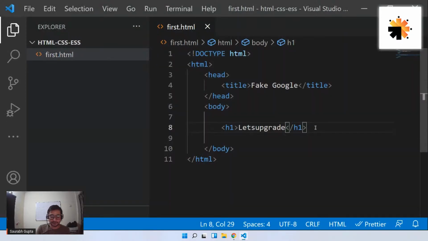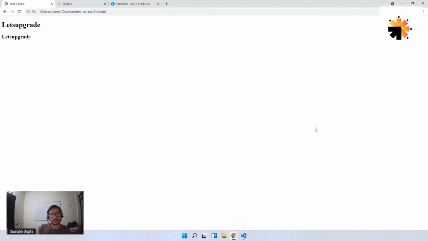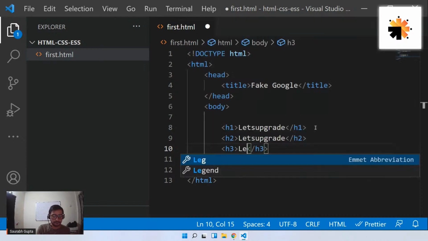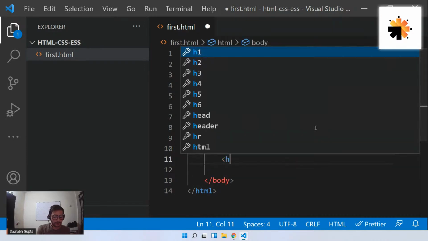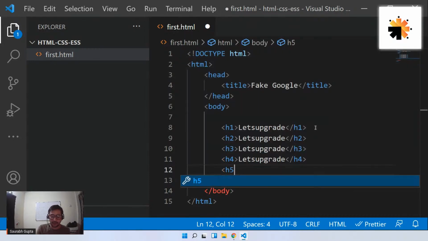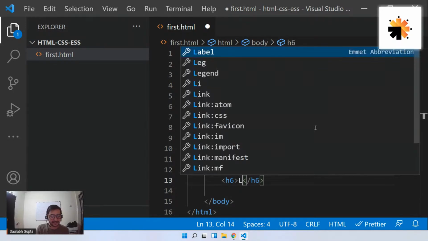And just like that, you also have H2. If you put this, see, now there is a little difference between H1 and H2. H2 is a little smaller. And just like that, you have H3. If you put it again, then you have H4, then you have H5, and the final one that you have is H6. Now H6 is the last. You cannot go beyond H6, so don't try H7. There is no tag like H7, so even if you write it, it will not work.